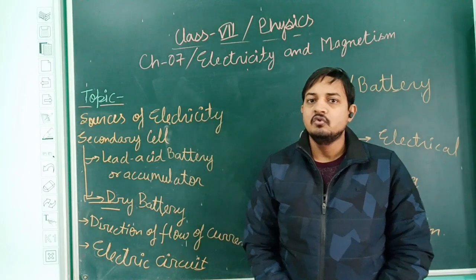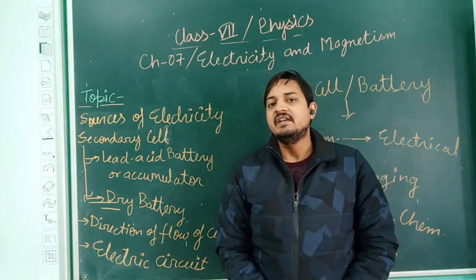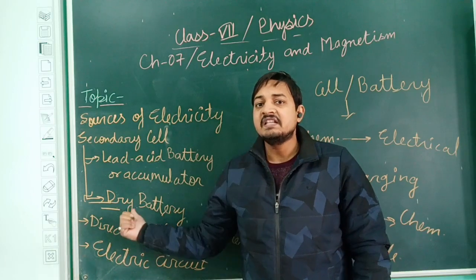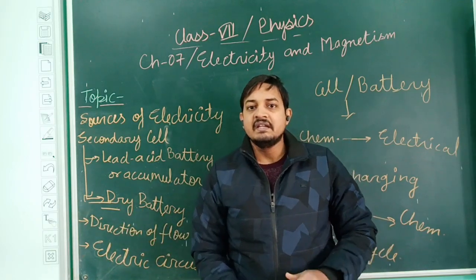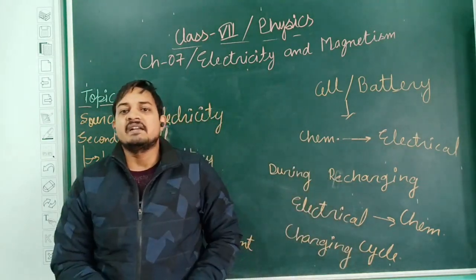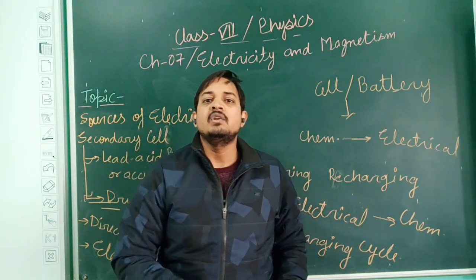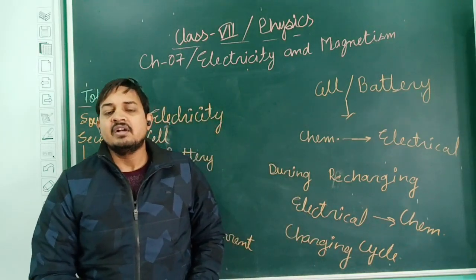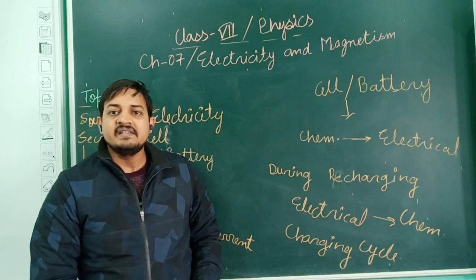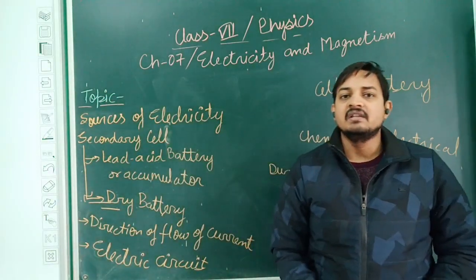Why have these been used? Because these are completely dry in nature, so there is no risk of any kind of leakage. And these batteries can be further charged. In case of a simple dry cell, this is also dry in nature, but it cannot be charged. That is why we are not using it in all these applications. Otherwise, we would have to reuse many kinds of batteries or cells several times. So that is the basic reason we use secondary cells or secondary batteries, which can be recharged several times.